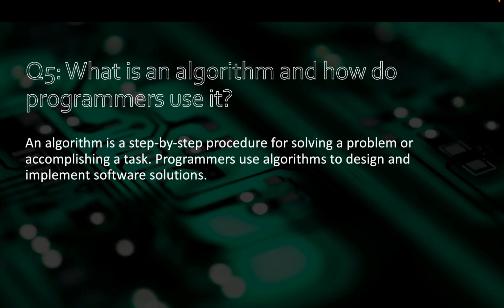Question number 5. What is an algorithm and how do programmers use it? An algorithm is a step-by-step procedure for solving a problem or accomplishing a task. Programmers use algorithms to design and implement software solutions.